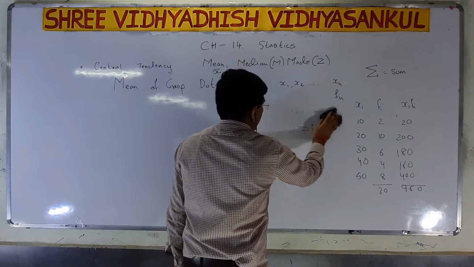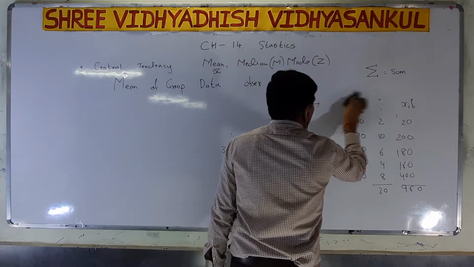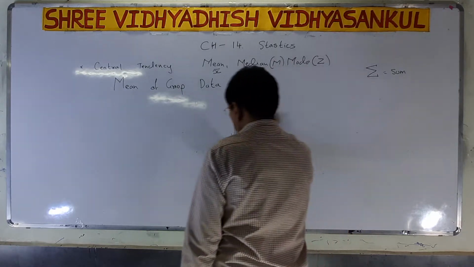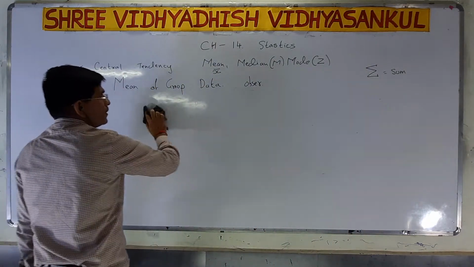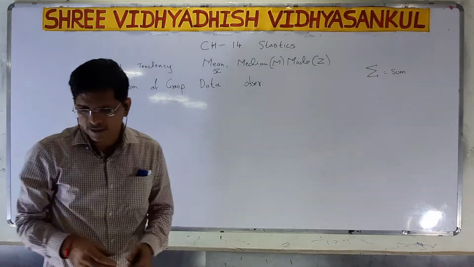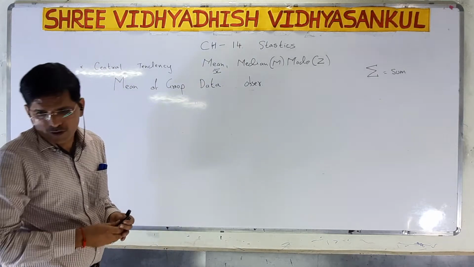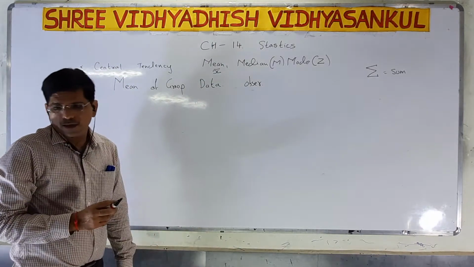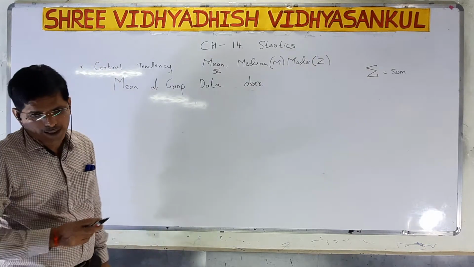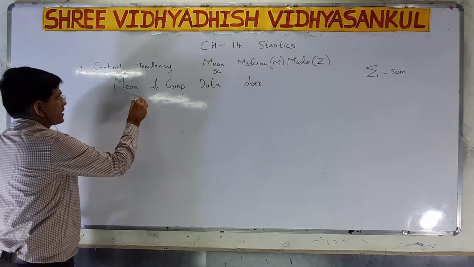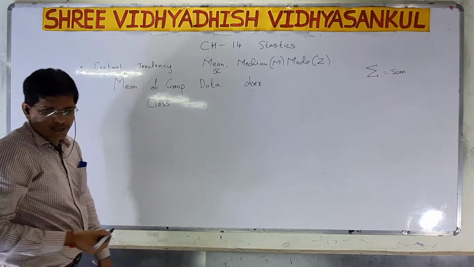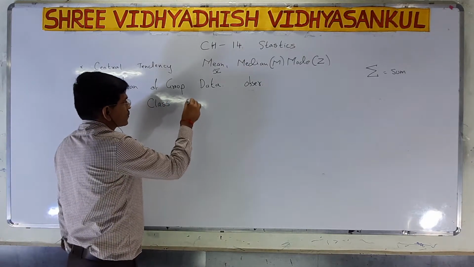But before we start it, I will explain ungrouped data related to the 9th standard, so you can understand better. Now I am discussing grouped data. First of all, to take a group, we have to take a class. That is important for us. I am explaining one example related to it. We write the class first here, and then the number of students that is given.